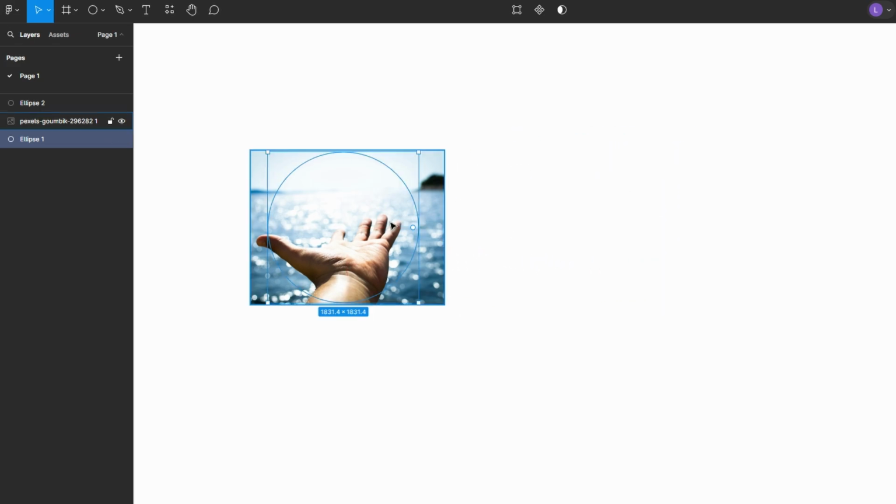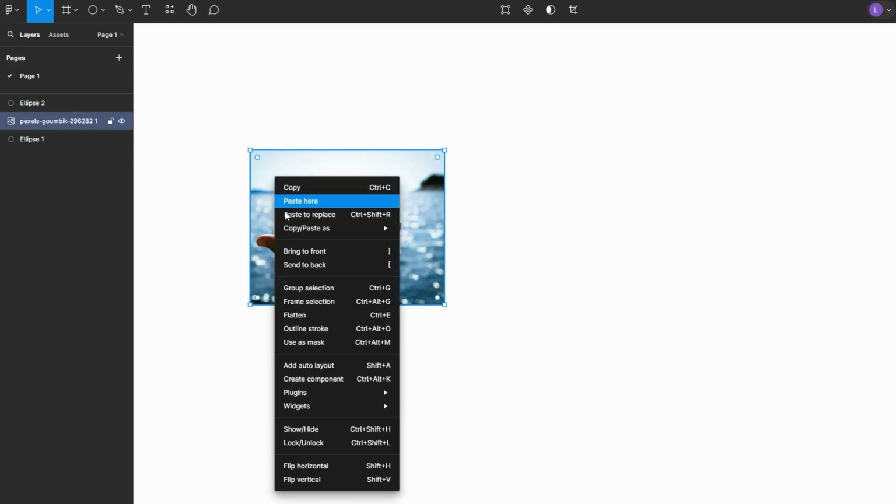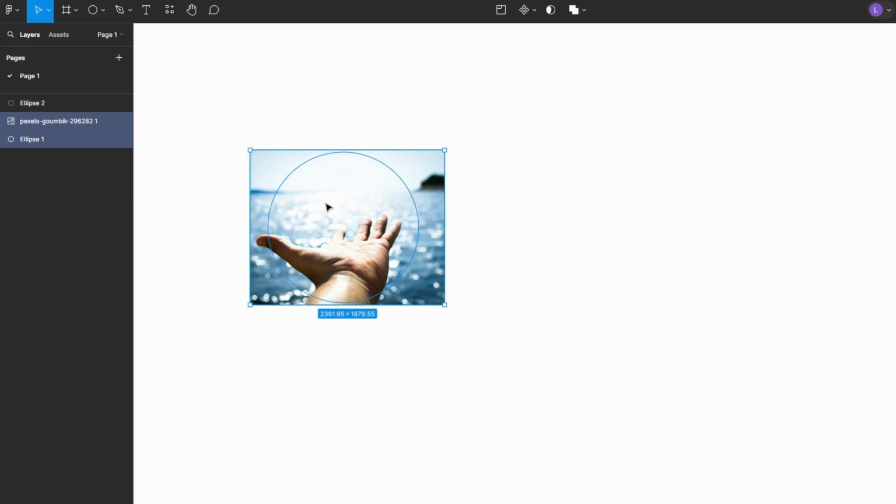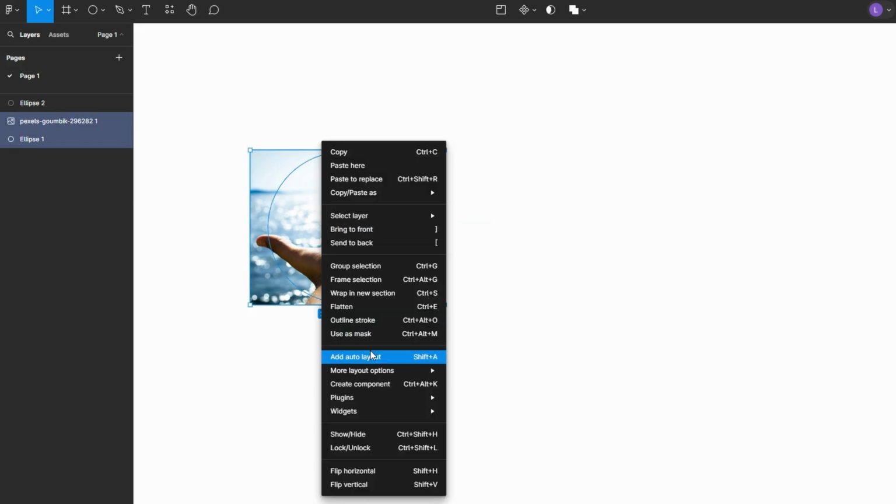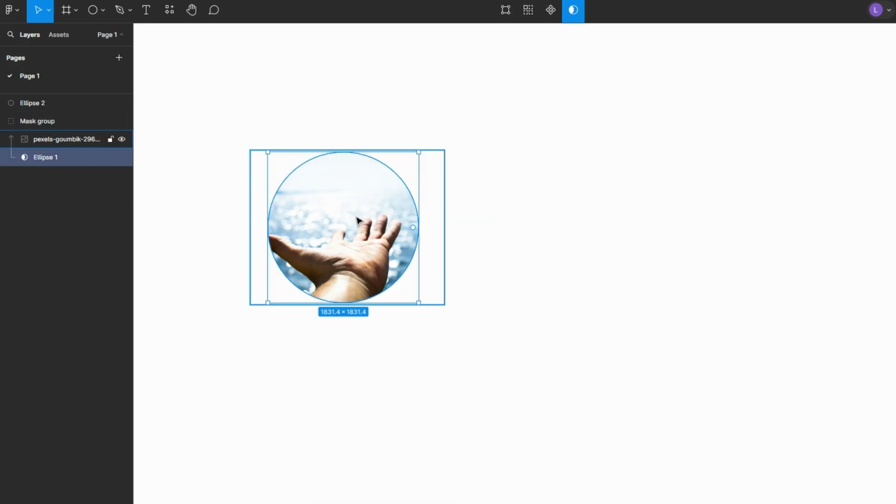To make sure the shape acts as a mask, the shape needs to be behind the image. Select the image, right-click and choose bring to front. With the image and shape selected, right-click and choose use mask. This action will crop the image to the shape, creating a mask group.